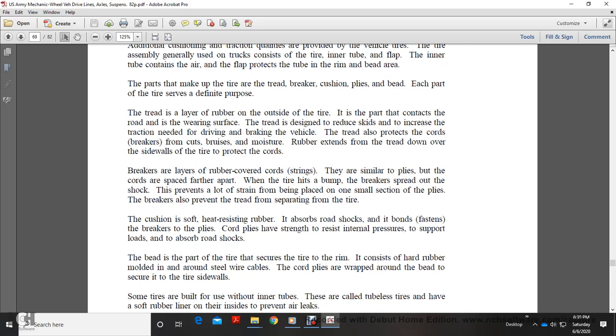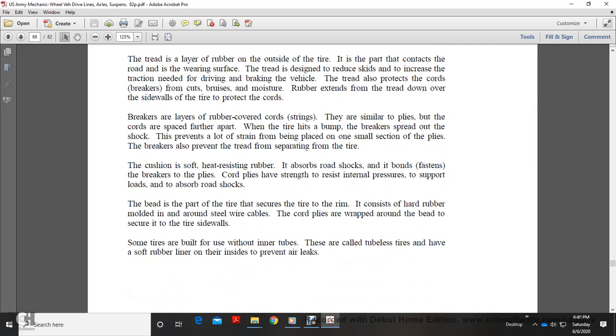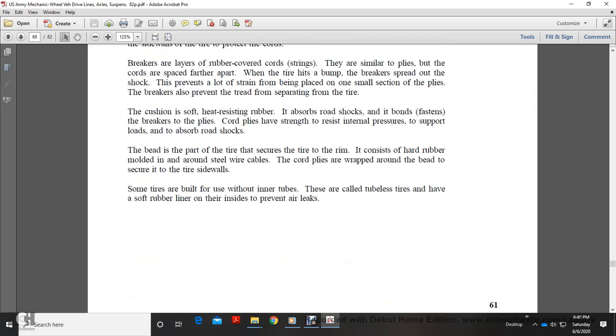The breaker is layers of rubber-covered cord strings, similar to the plies but with the cords spaced further apart. When the tire hits a bump, the breaker spreads the shock out over the plies, which prevents a lot of strain from being placed on one section of the plies. The breaker also prevents the tread from separating from the tire. The cushion is a soft, heat-resisting rubber that absorbs road shock and bonds the breakers to the plies. Core plies give the strength to resist internal pressure, support the loads, and absorb road shock.